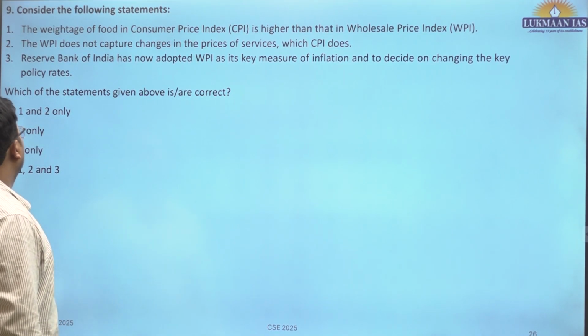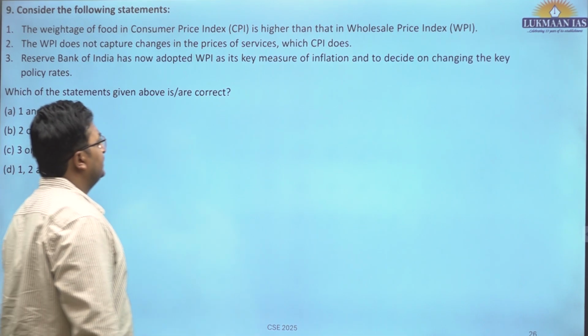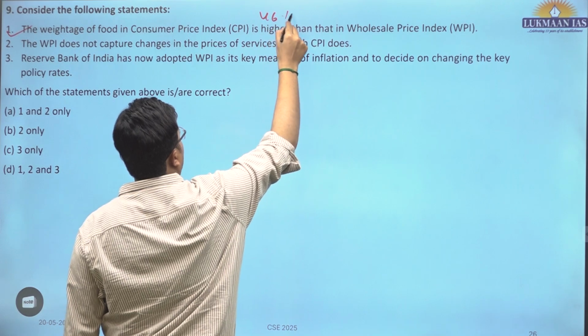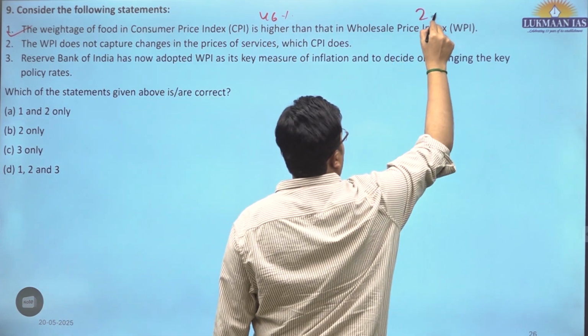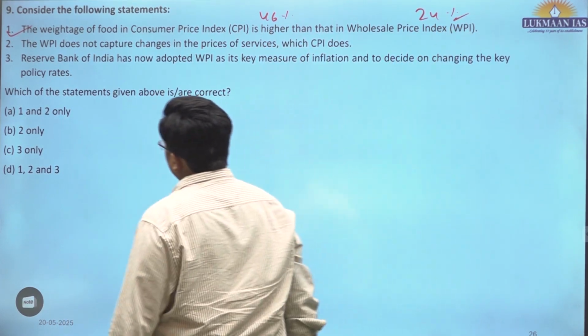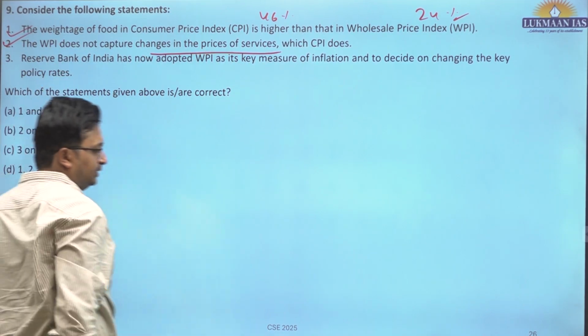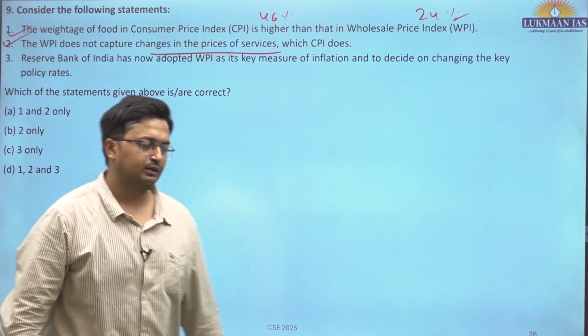Consider the following statements. The weightage of food in CPI is higher than WPI. This is correct. For food, in CPI it is roundabout 46%, in WPI it is around 24%. The WPI does not capture change in the prices of services. This is correct. WPI does not gauge the services price movement.